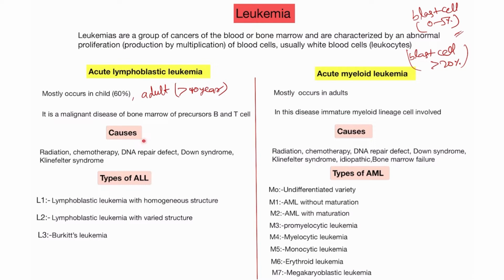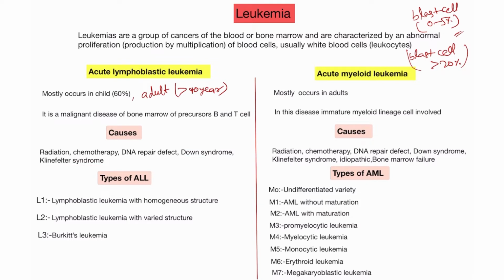What are the causes? Mostly the causes are the same in both types of leukemia, like radiation, and also chemotherapy. When a patient has already taken chemotherapy for any other cancer, it can also cause leukemia of the blood. Also DNA repair defects, Down syndrome and Klinefelter syndrome cause leukemia of the blood.